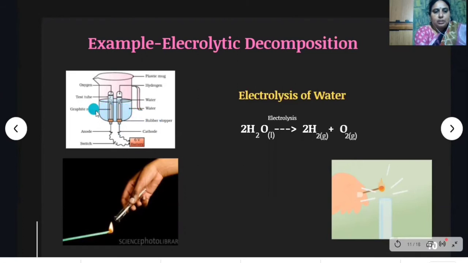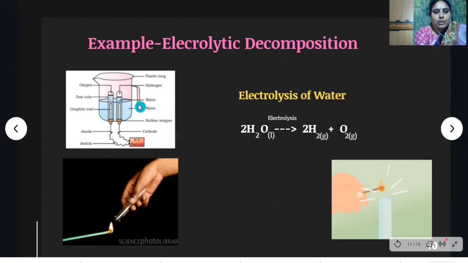Then you have to pour water in this mug so that the electrodes are immersed. Then you have to acidify the water by adding a few drops of dilute H2SO4. Then two test tubes filled with water are inverted over the electrodes. Then you have to connect the electrodes with a 9 volt battery, switch on and observe.